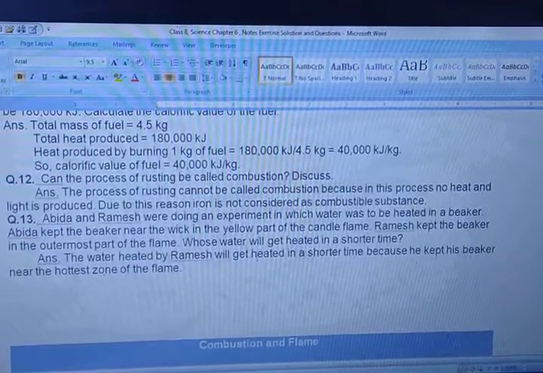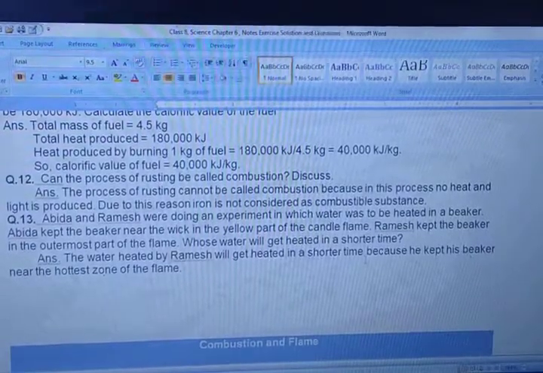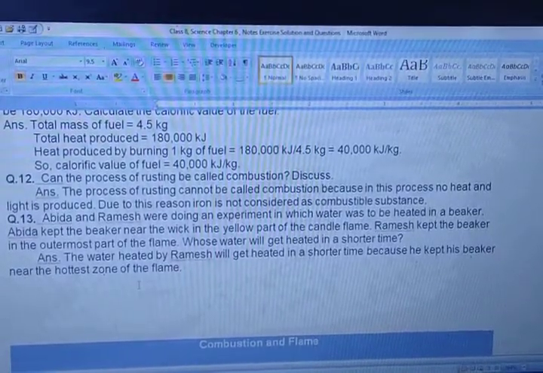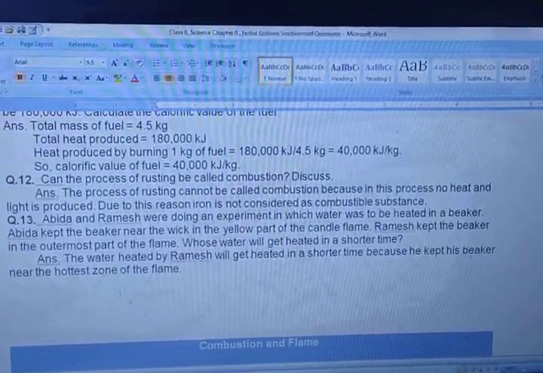The water heated by Ramesh will get heated in a shorter time because he kept his beaker near the hottest zone of the flame. So these are the parts of flame.